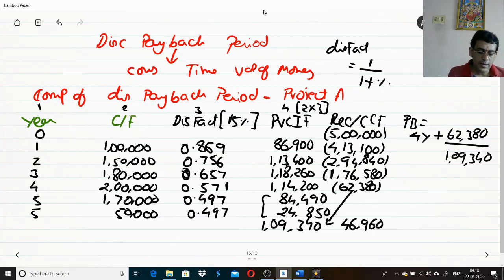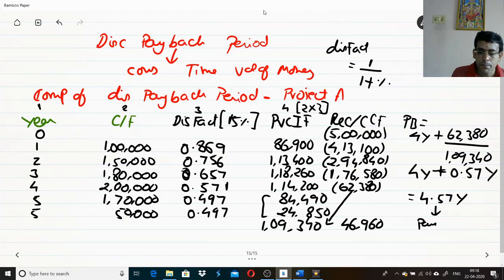So let us see what your payback period is. 62,380 divided by 1,09,340 is going to give you 0.57. So what is your payback period? 4 years plus 0.57 years. So 4.57 years is nothing but your payback. So the payback period is going to be 4.57 years. That's the payback period for project A.